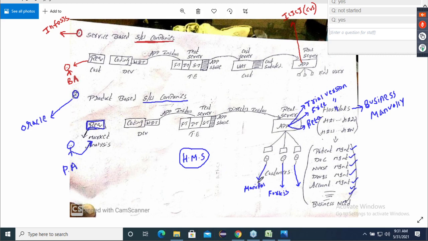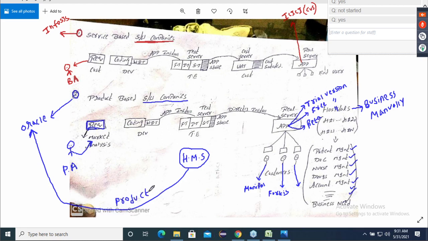Will they give code? They will not give code. Correct? 100% they will not give code, because this hospital management software is a product of Oracle. This is just a product of Oracle. Okay, I can give you only the application format.